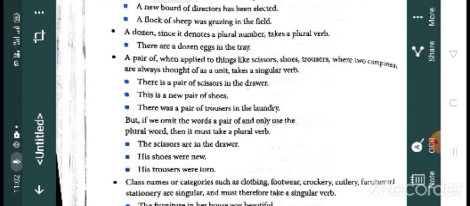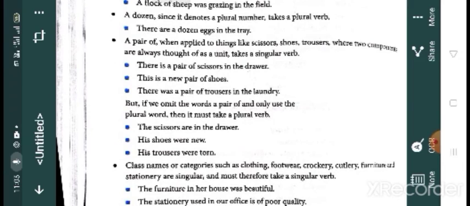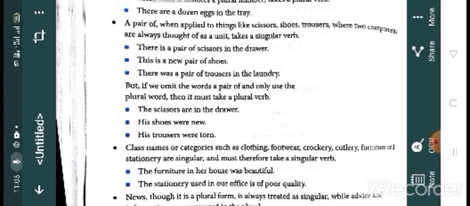And now a pair of, when applied to things like scissors, shoes, trousers, where two components are always thought of as a unit, takes a singular verb. When you think of scissors, will you imagine it as two things, or together?